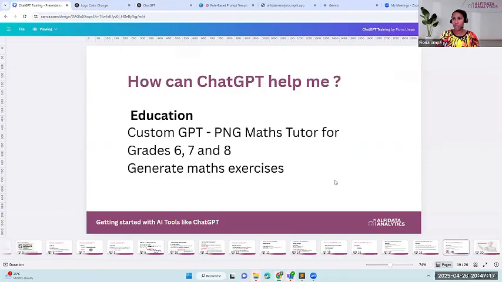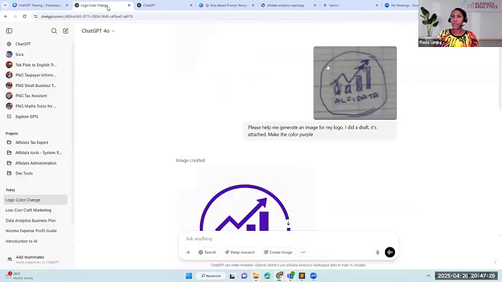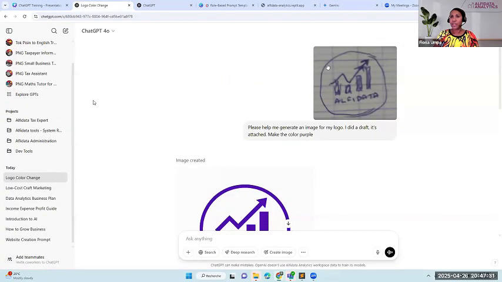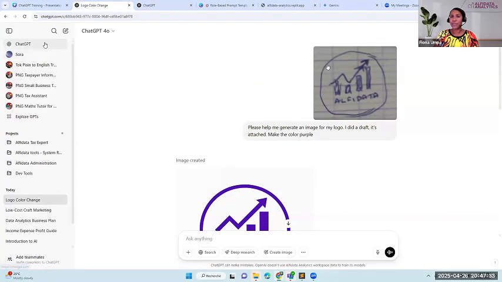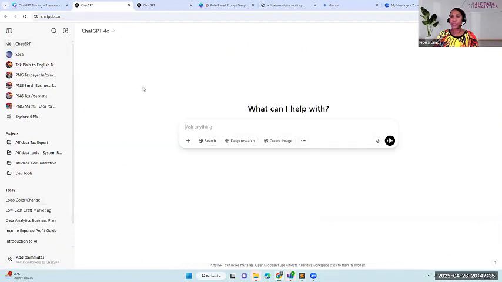The last example is in education. I'd like to show you guys a custom GPT for a PNG Meds tutor for grades 6, 7, and 8. Okay, so firstly, what are custom GPTs? Let me start a new chat window.